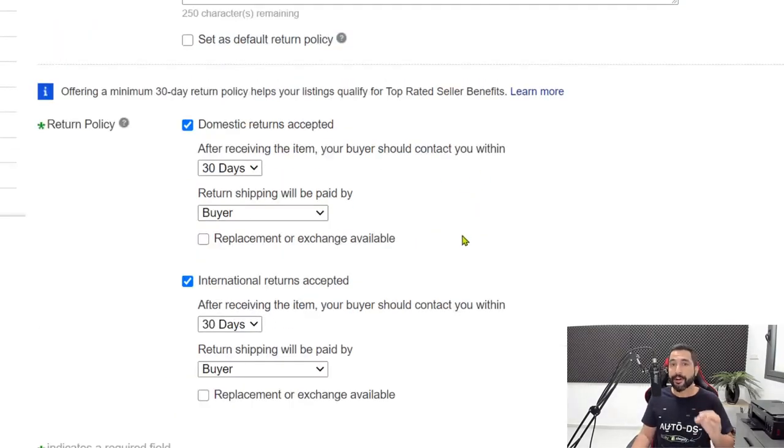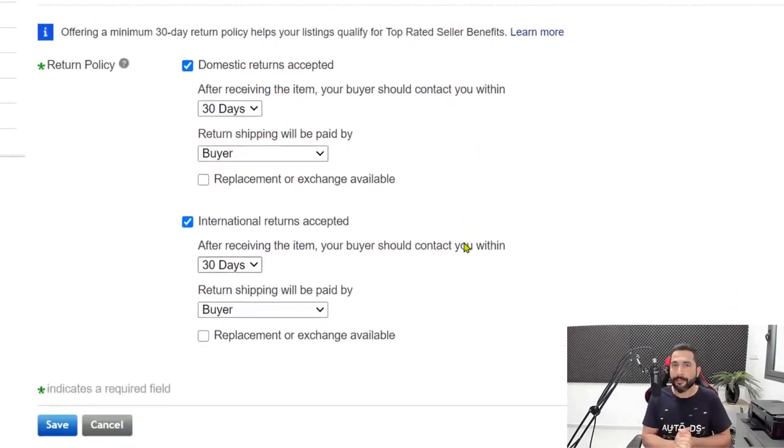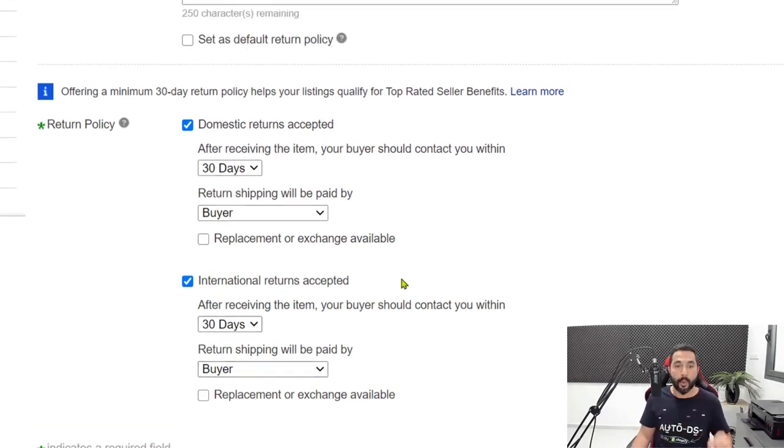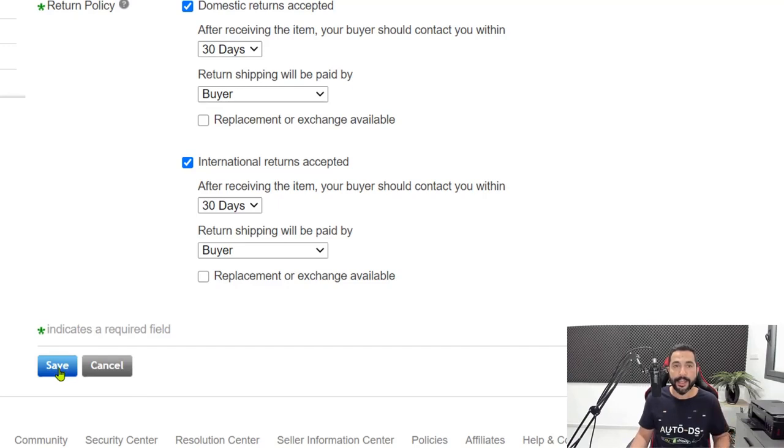Either way, it is very important to get down the returns and refunds in your business policies and make sure that they are set correctly, so we won't be confusing our buyers and everything will simply work much smoother this way. So once we're done setting that, we're going to click on save, and our return policy will be created, and every listing that we add from AliExpress will be able to choose our AliExpress returns policy.